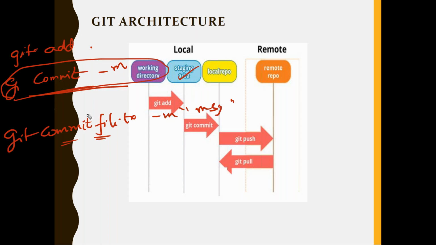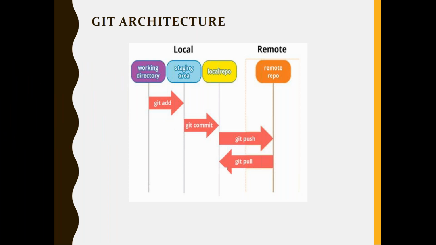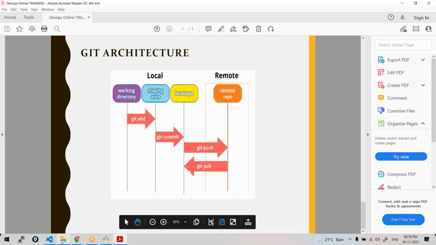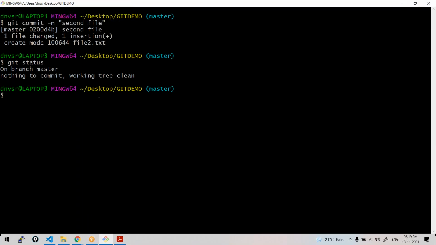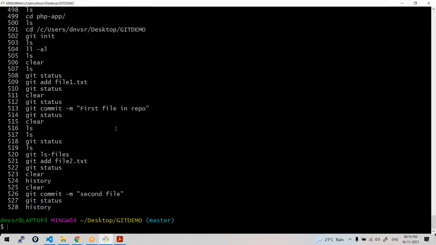Ma'am, but you have given there a second file, no? So what does that mean? You have mentioned second, right? There in the Git Bash. Ma'am, it's just a message name, ma'am. He just gave a second message name, that's what he's asking about. Yeah, there you have mentioned second file, some message.